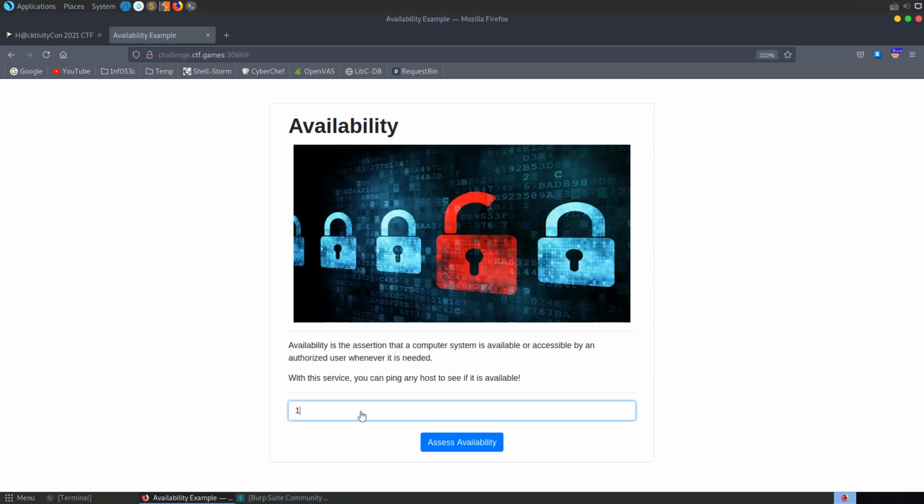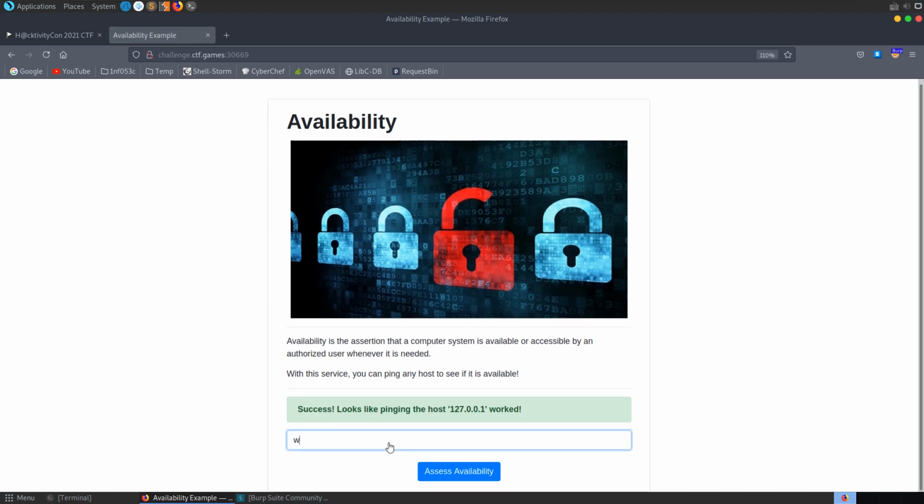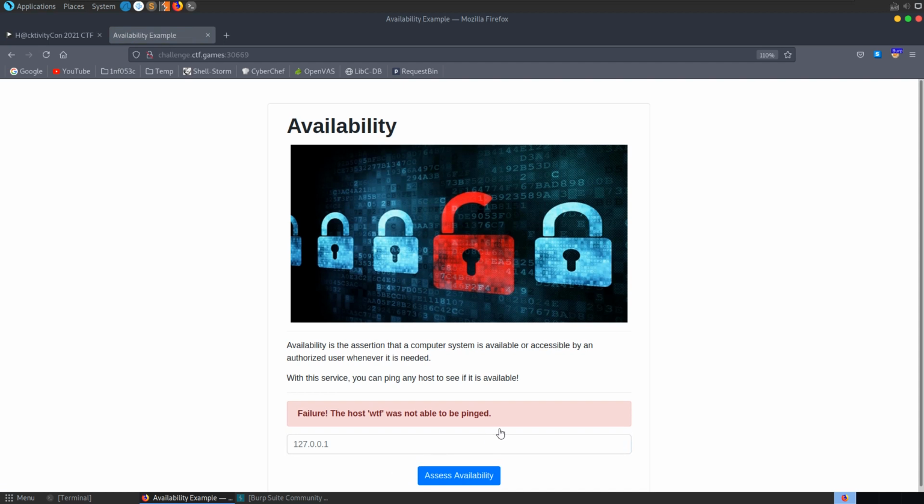So we've got a ping service here, and it's suggesting we try to ping the local host 127.0.0.1, and we get back a message saying it was successful, it was able to ping that address. Let's try and put in an invalid address to see. Yep, we get failure in this case.